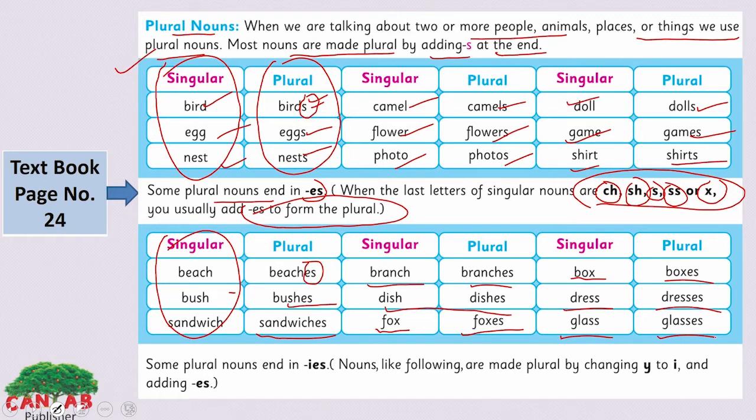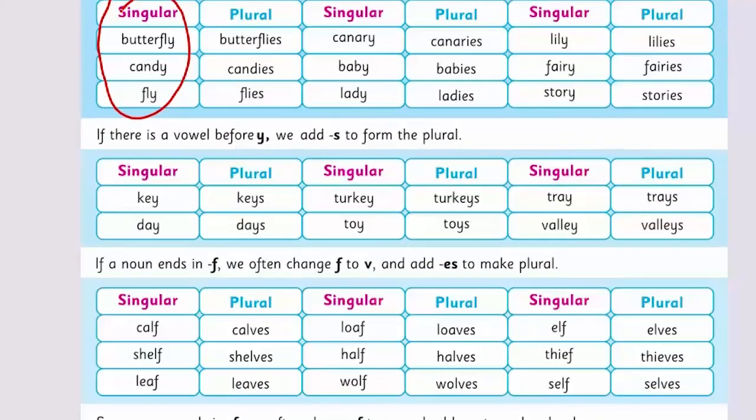Some plural nouns end in IES. Nouns like the following are made plural by changing Y to I and adding ES. Now look at the example here. Look at the singular form. It is ending with the letter Y. But what will we do when we make it plural? Yes, we will add IES to make it plural and we will remove the Y in the plural form. So it indicates that butterflies are more than one. Just remove the Y in the plural form and add IES to make it plural.